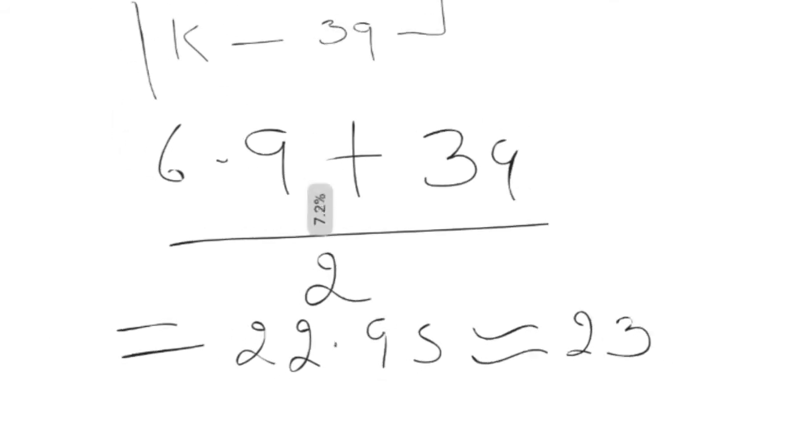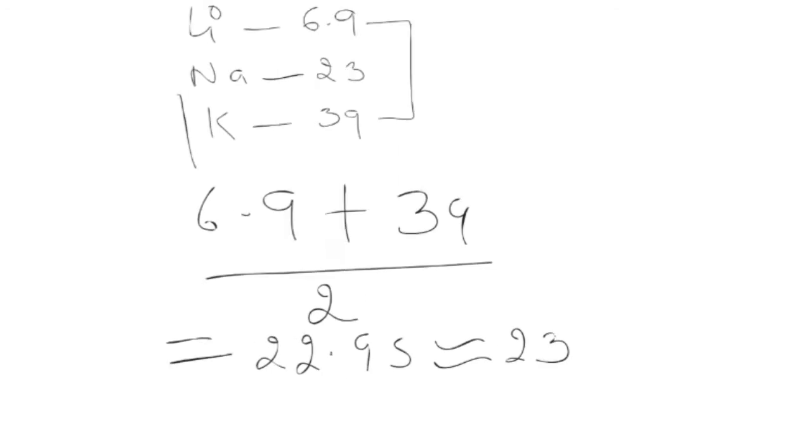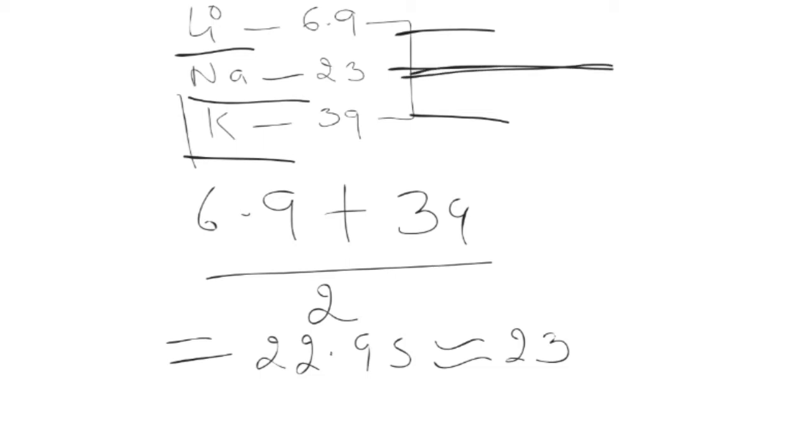So children, you understood, this is the first triad. What are the elements present in the first triad? Lithium, sodium and potassium. According to Dobereiner, once again I am telling, when the 3 elements of the triad like lithium, sodium, potassium are written in the increasing order of their atomic masses, 6.9, 23, 39, the atomic mass of the middle element, that means sodium, was roughly the average of the atomic masses of the other two elements, that means the first and third elements.